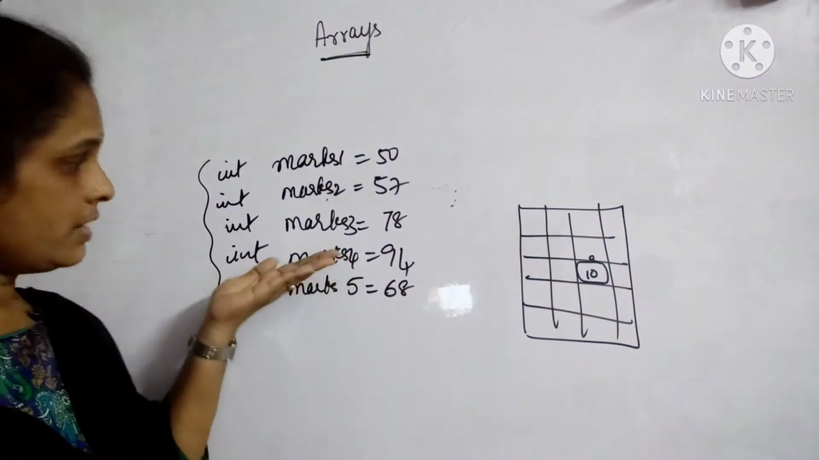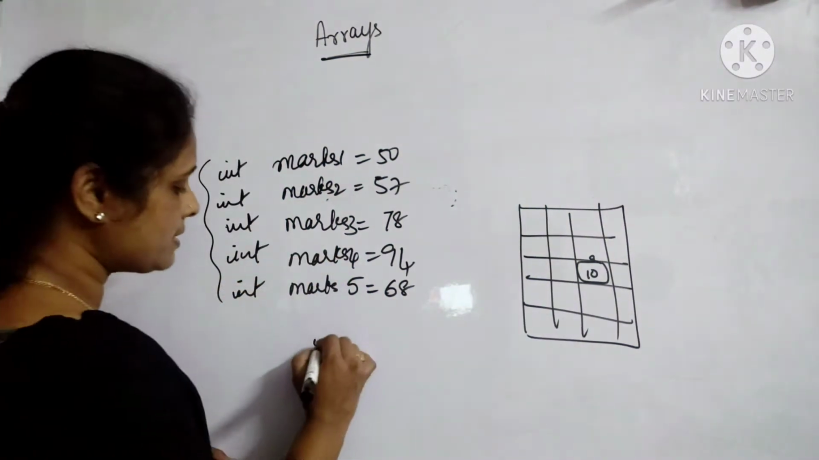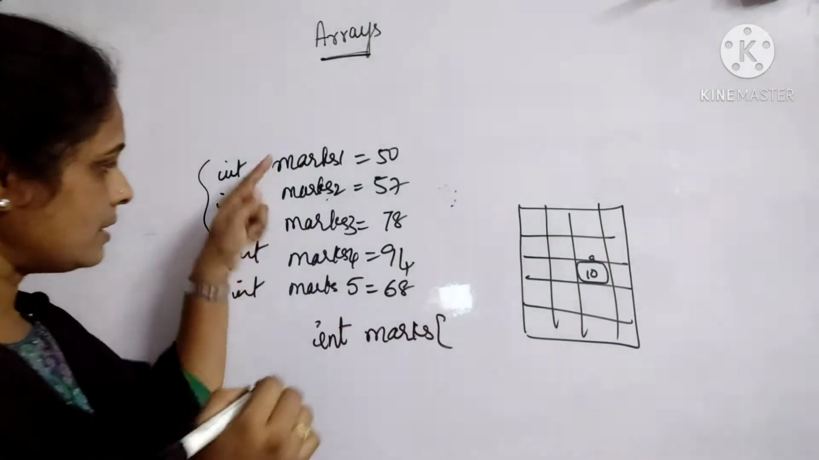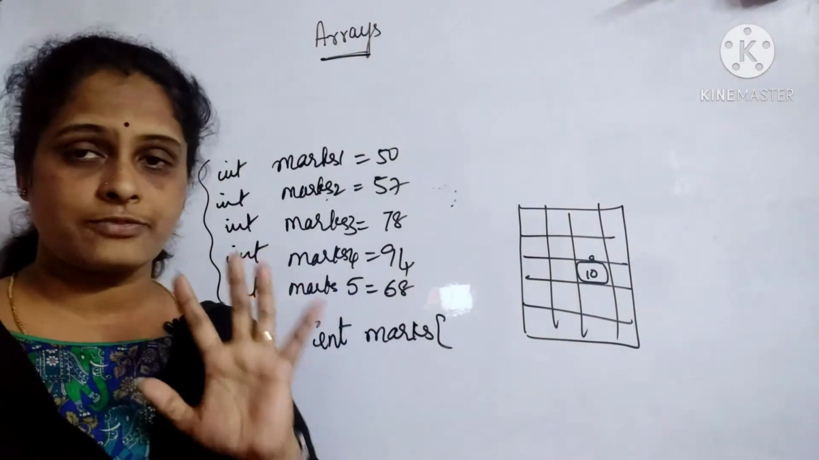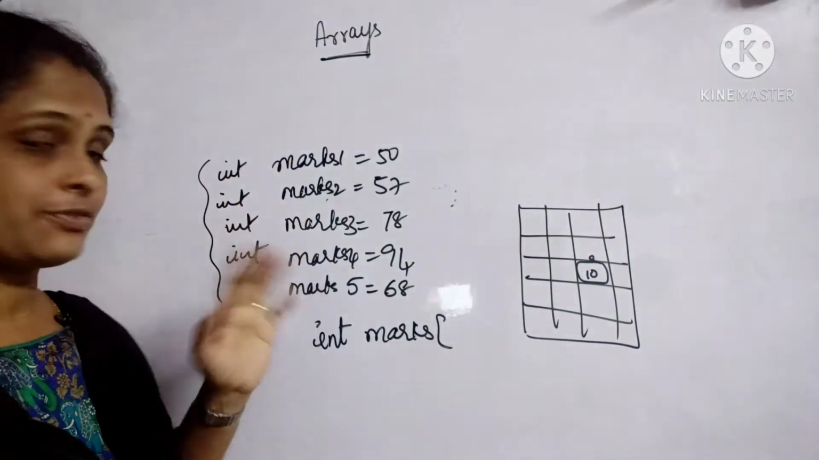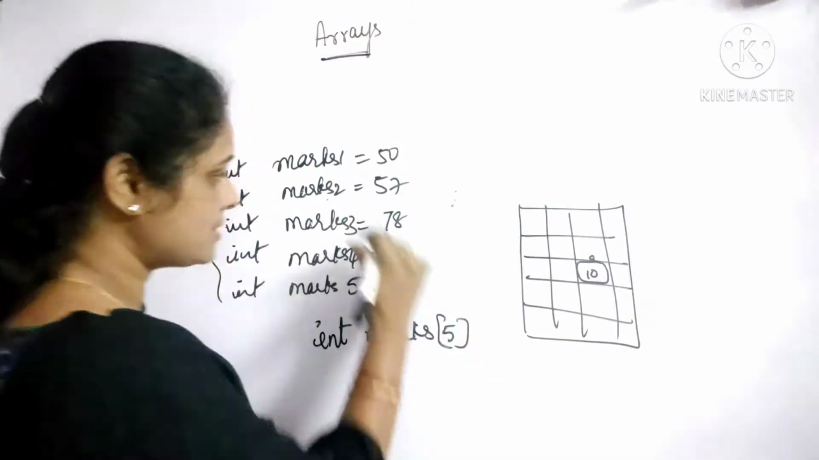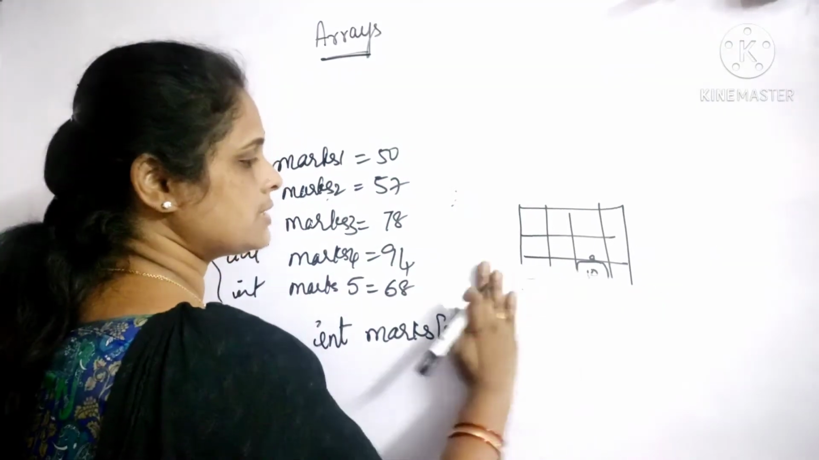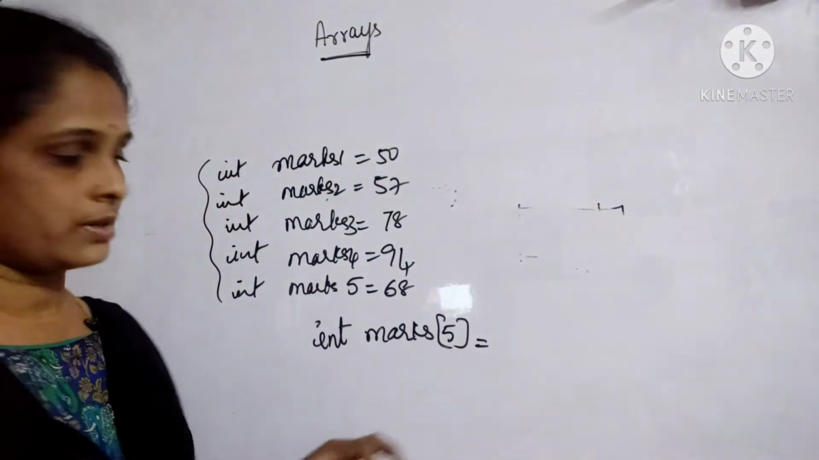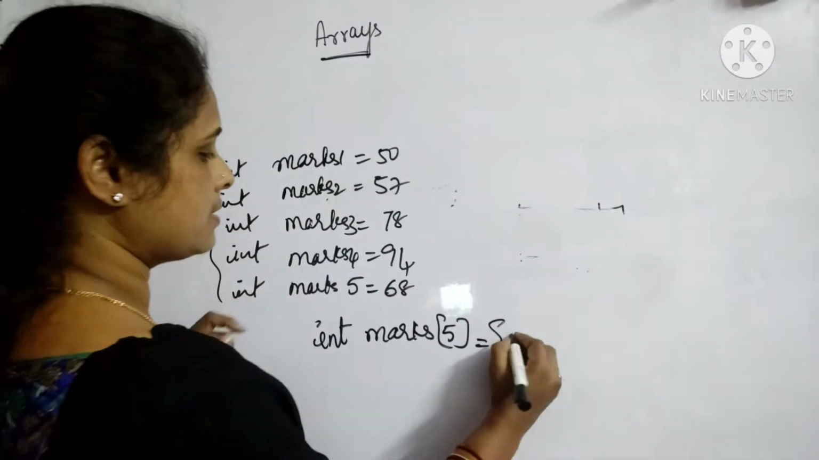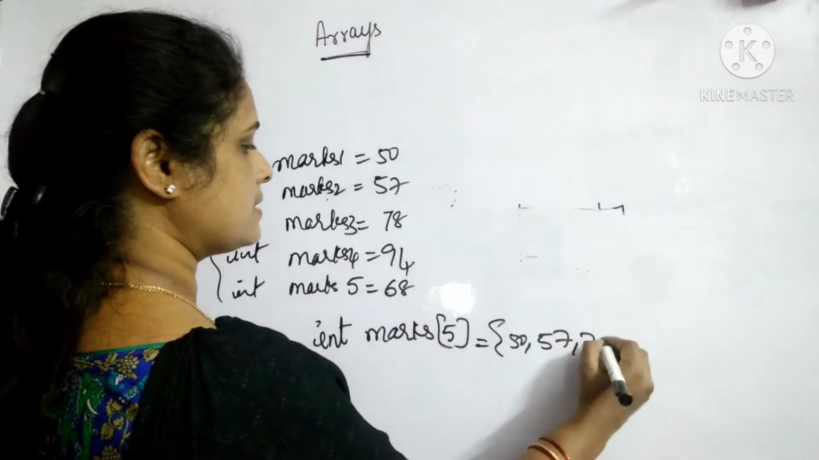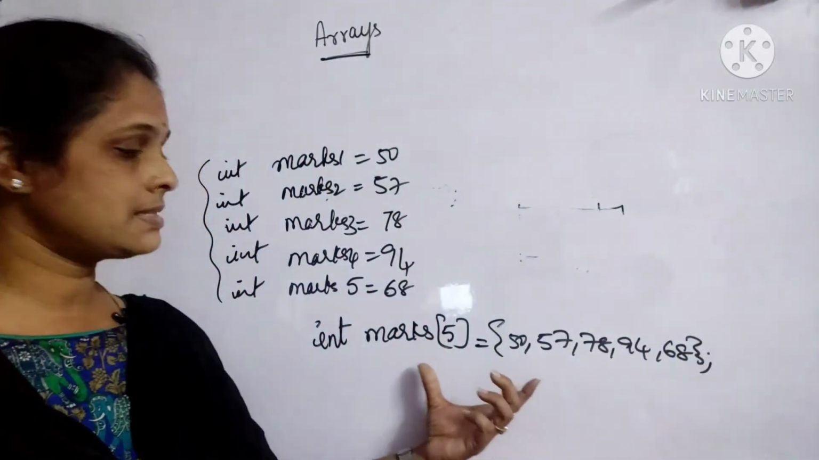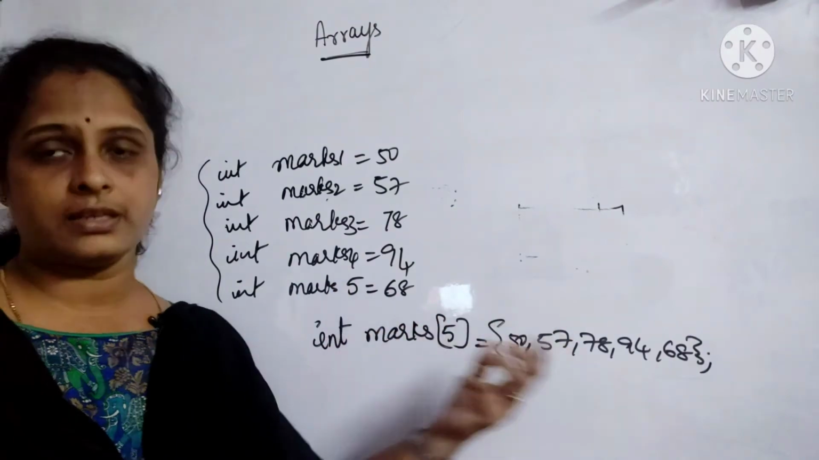How do I create an array? If I create an array for the same, I may write something like this. Int marks. Now, how many elements do I have here? Here I have a total of 5 elements: 1, 2, 3, 4, 5. So the size is 5. If you want to initialize it, you can initialize it right here, with the first marks as 50, 57, 78, 94 and 68. This is how we can create and initialize an array.